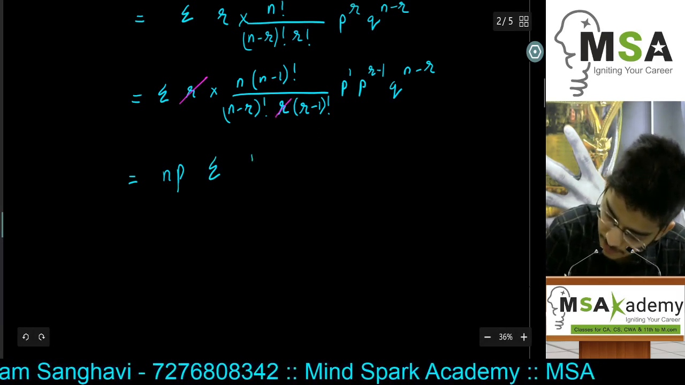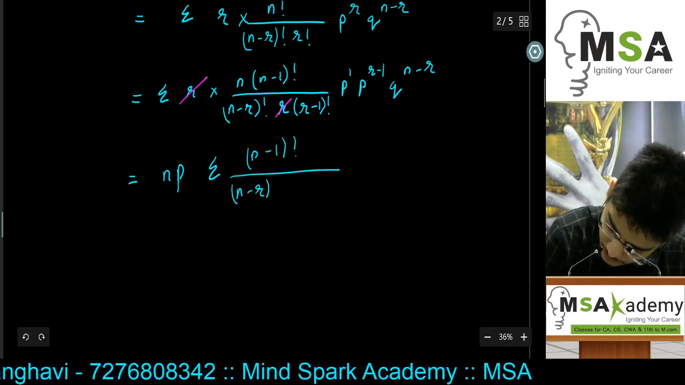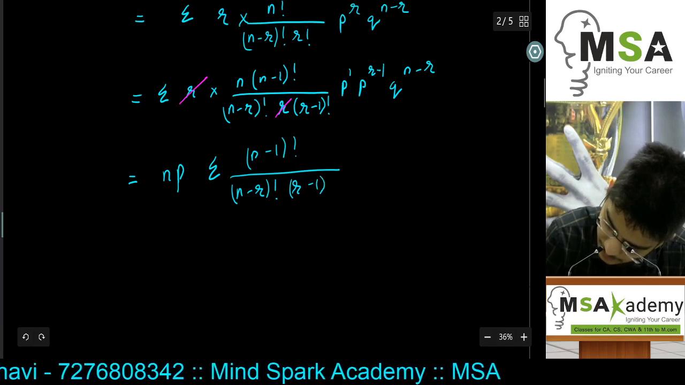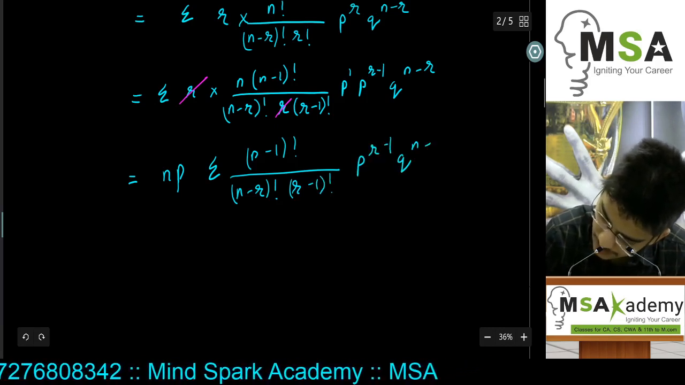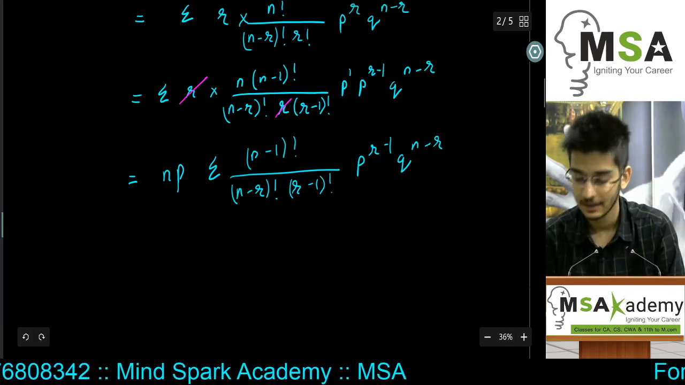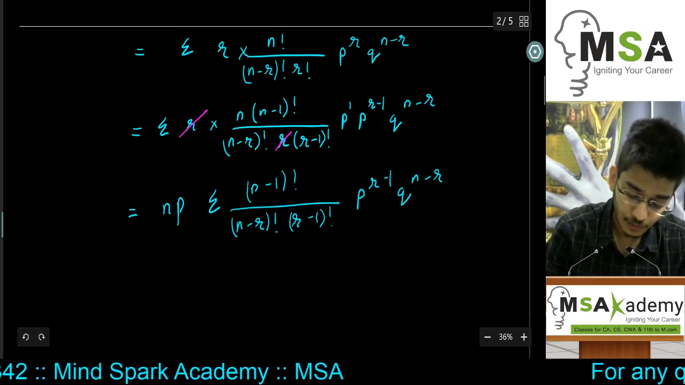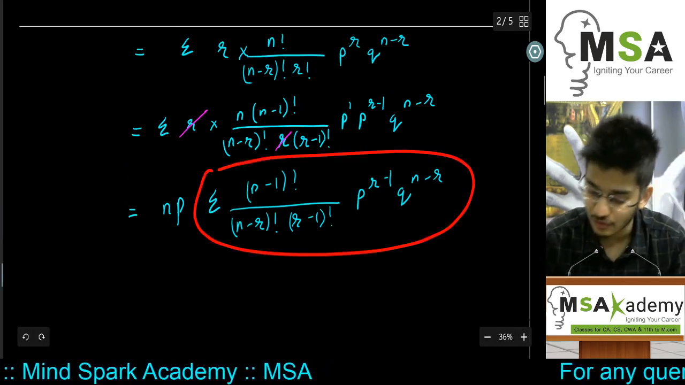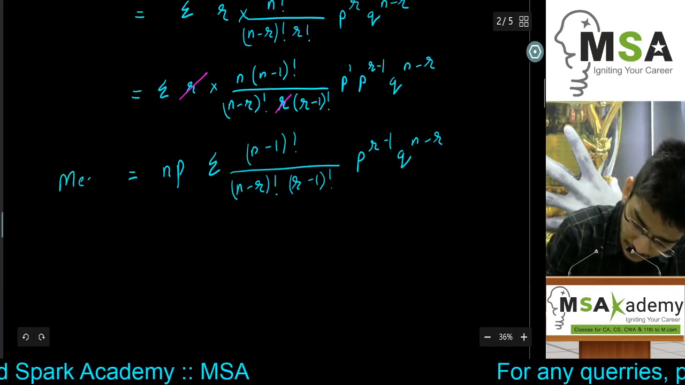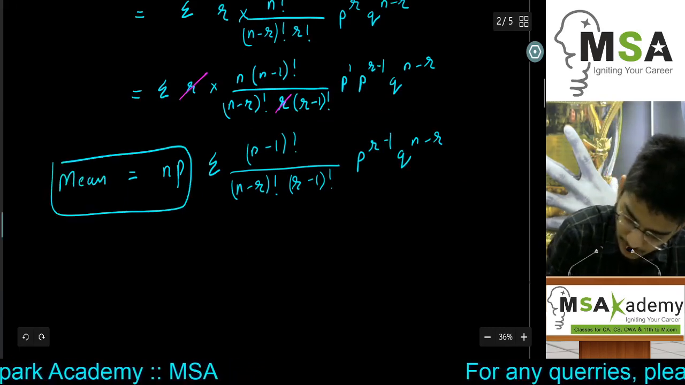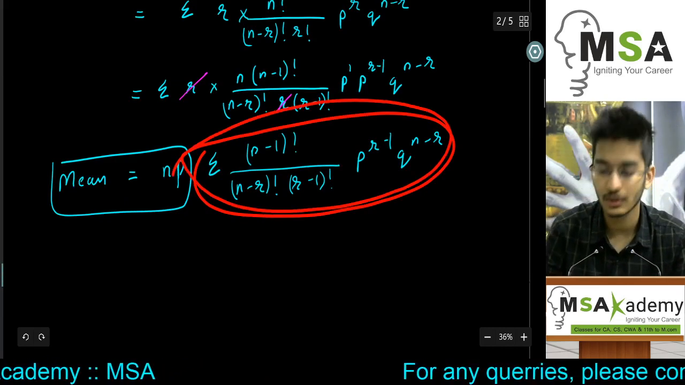So the remaining terms will be (n minus 1) factorial, the whole upon (n minus r) factorial into (r minus 1) factorial, p raised to r minus 1, q raised to n minus r. Now, all that is left to do is to prove this to be equal to 1. Since we know the value of mean is equal to np, all that's left to do is to prove that this is equal to 1.